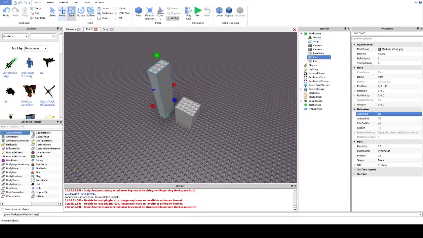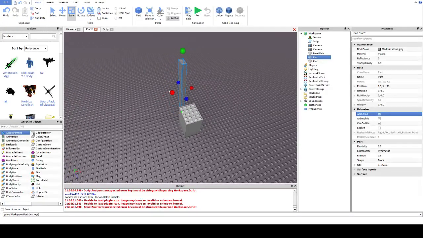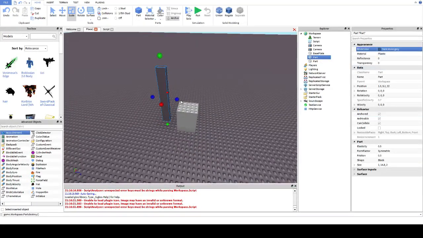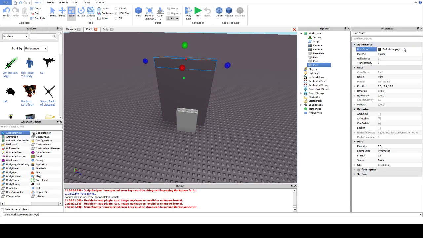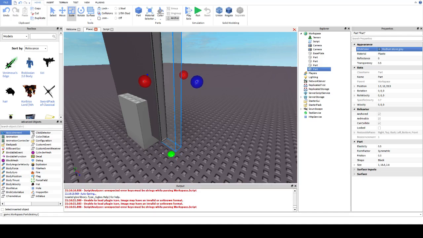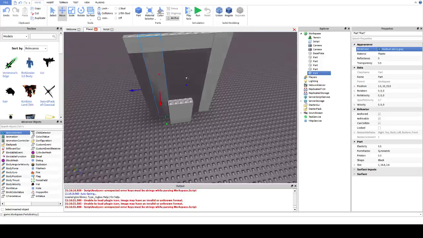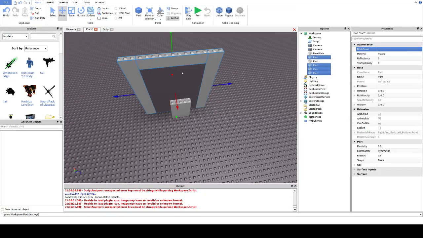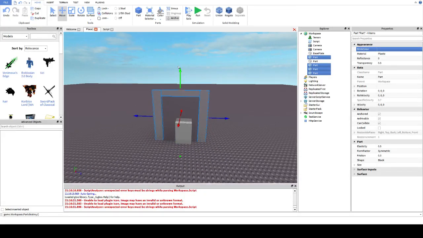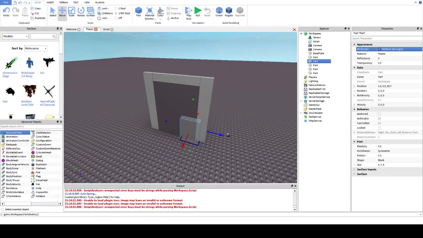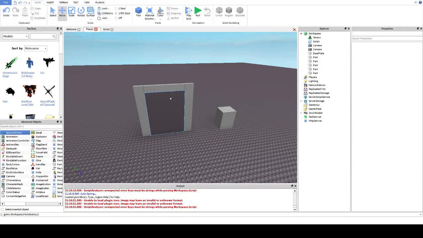Right, so let's just make this look a little more door-like, shall we? Let's do some of my pro building. 1337 building skills. Yes, you're great at building, aren't you? In theory. But in practice, no. There we go, got a nice little door.